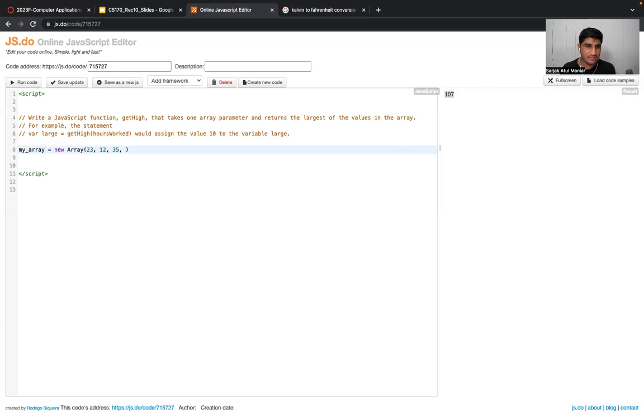So 23, 12, 35, 27, and let's say 40. 1, 2, 3, 4, 5, we have 5 values present inside our array. Note that. Now our intended goal is, if I pass this array to a function, the function should return the largest value of this array, which in this case would be 40.